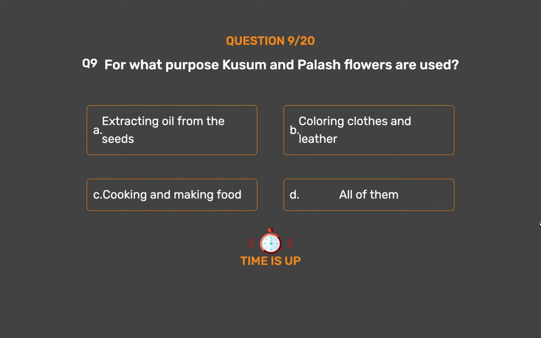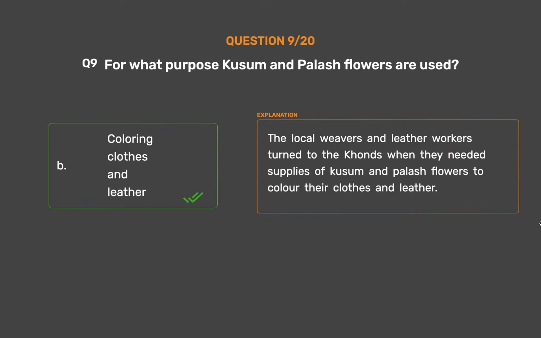The correct answer is Option B. Coloring clothes and leather. The local weavers and leather workers turned to the Akhons when they needed supplies of Kusum and Palash flowers to color their clothes and leather.